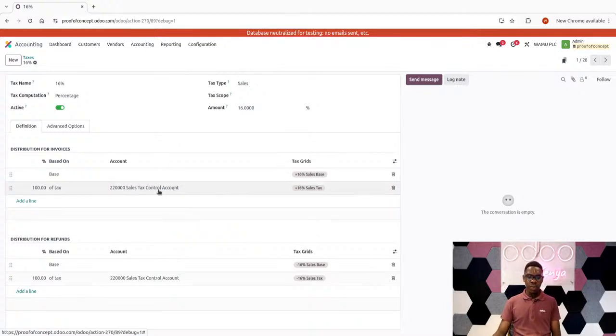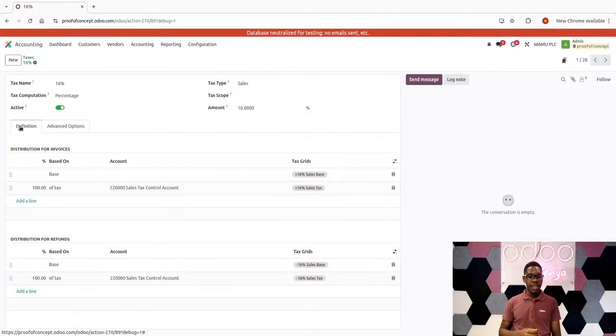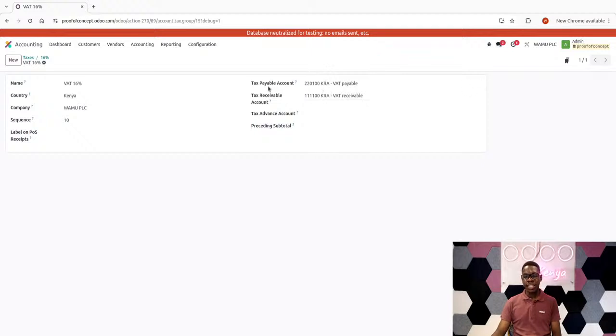So in the event I have this account here, what could be the relevance of having an account again in the group? The logic is that once you have this account specifically for the taxes, you'll have to set an account on the group as well, to ensure that this is just an account that holds the balance belonging to the transactions in that tax. But when I get inside the tax group, it gives me an opportunity to merge the results of all the taxes in that group and give me my net position. So the tax group has accounts that show you exactly, for example, when I drill inside it, I can see the tax payable account is that, the tax receivable account is that.